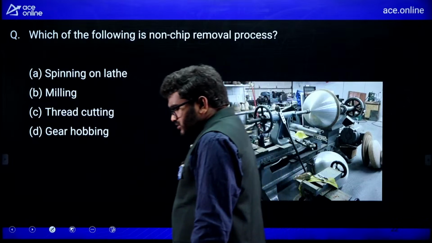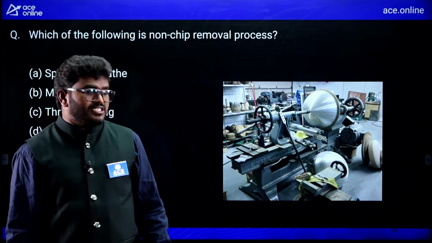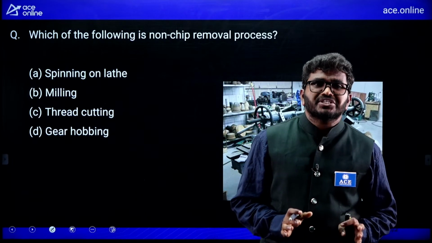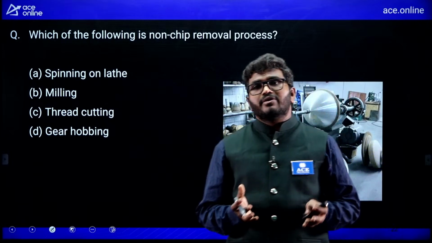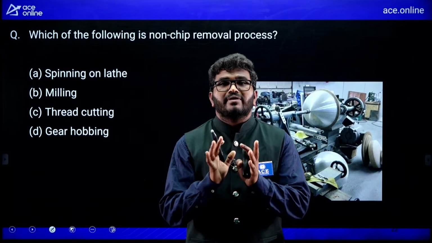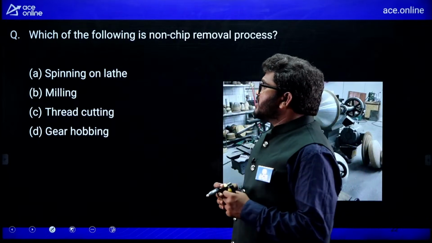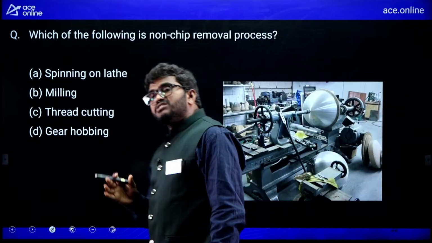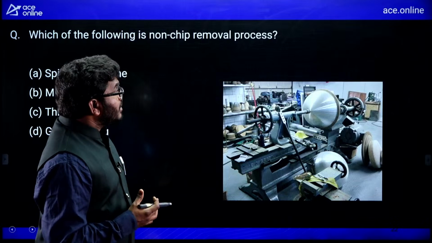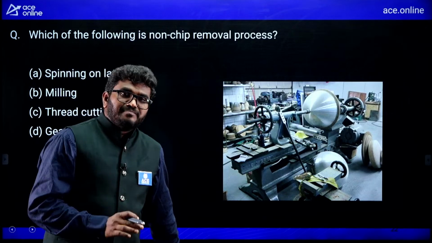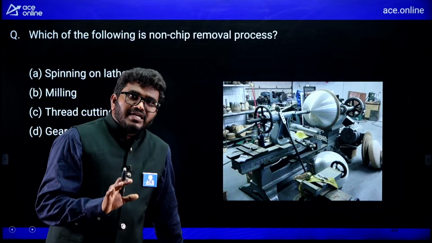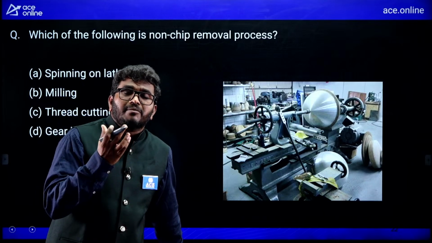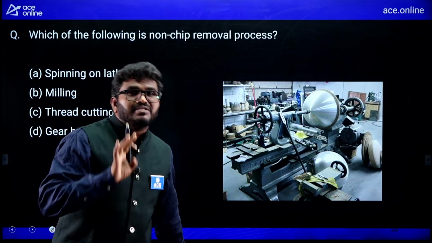Next, this is a very important question: spinning. If you go to the kitchen, domestic utensils, steel or aluminum pans, are produced by this operation, spinning. Spinning is a sheet metal operation, but it is not sheet metal cutting, it is sheet metal forming. But we are using a lathe machine, that is the interesting thing. Spinning is a sheet metal forming operation. We are deforming the material, making cup shaped components by using a lathe machine.